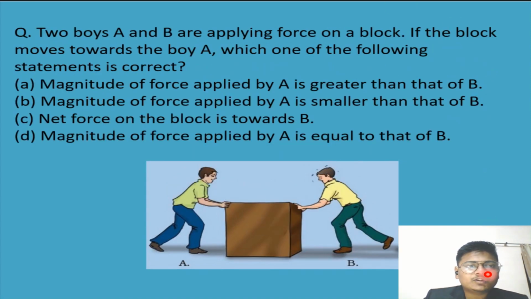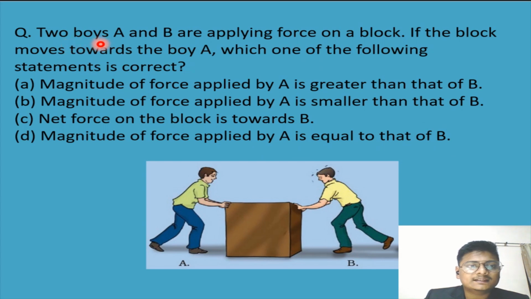So there is one more question. Two boys A and B are applying force on a block. If the block moves towards boy A, which one of the following statements is correct? A, magnitude of force applied by A is greater than that of B. B, magnitude of force applied by A is smaller than that of B. C, net force on the block is towards B. D, magnitude of force applied by A is equal to that of B. So what will be the answer? Everyone should write this in the comment box. Okay, so we will read this question again and clear up what the answer is.